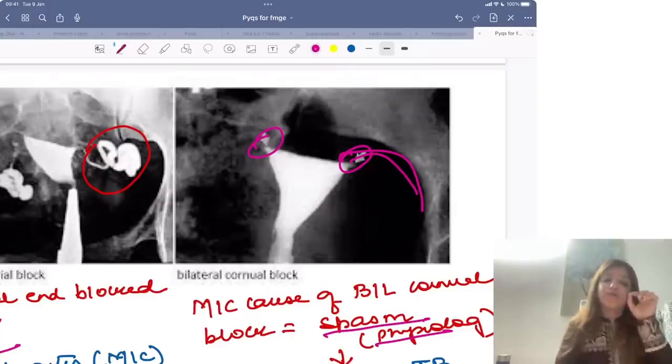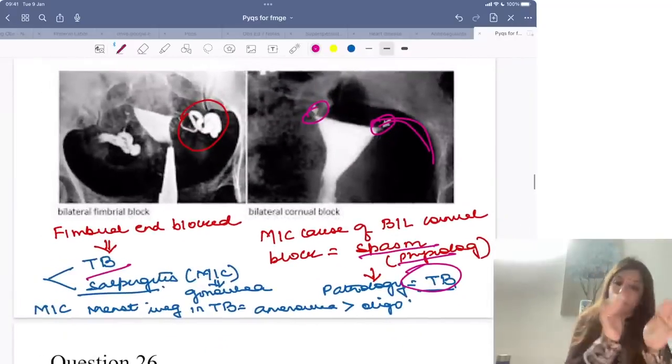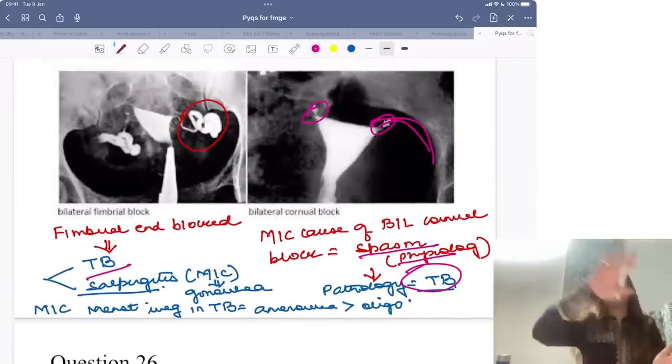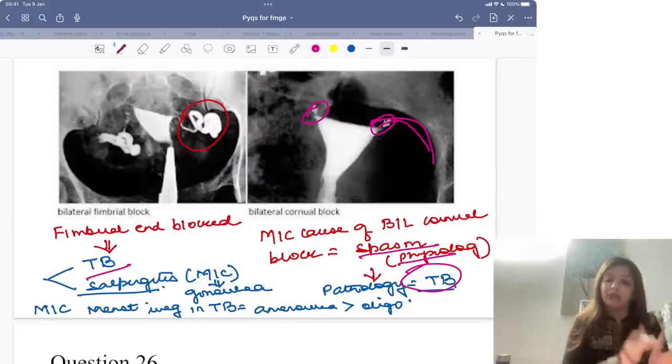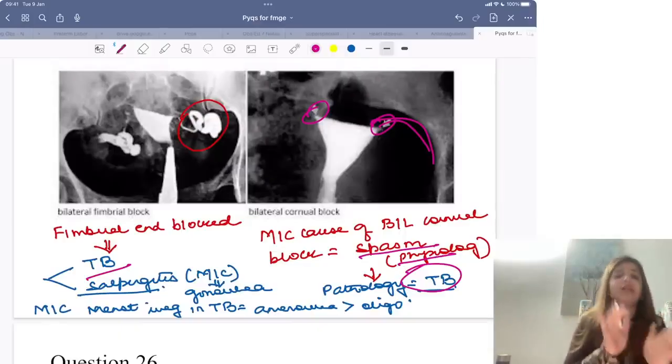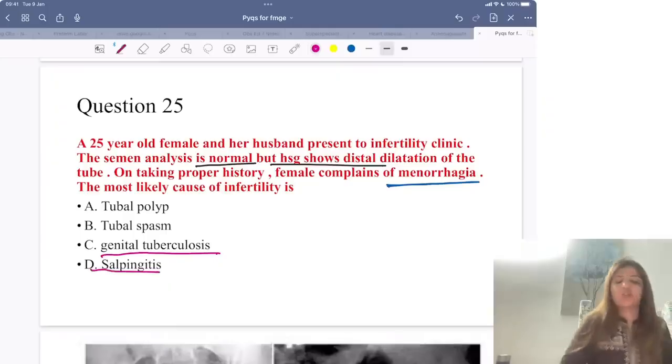Right? But which pathology leads to cornual block? TB. इसका मतलब TB से proximal block भी हो सकता है, TB से distal block भी हो सकता है. Generally TB से proximal block होता है, but then distal block can also happen with TB. So now how am I going to decide whether she is a case of genital tuberculosis or whether she is a case of salpingitis?